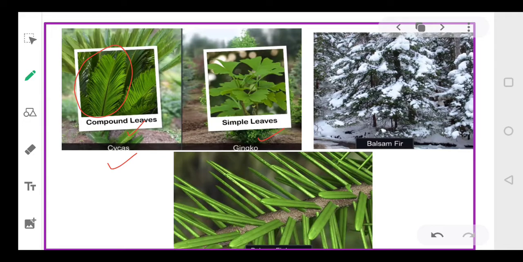Now leaves in gymnosperms are well adapted to stand the adverse extreme conditions of temperature, humidity and wind. As you can observe in case of balsam fir, even if there is deposition of ice, the leaves remain intact. Like in coniferous plants, as I am showing you in the picture, they have needle-like leaves, which reduce the surface area.